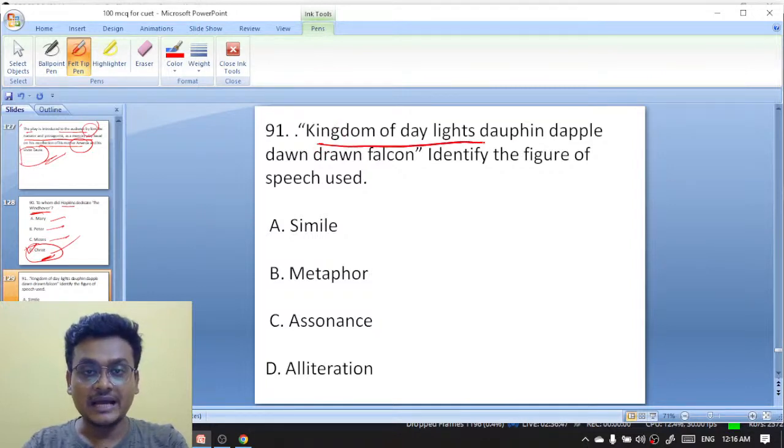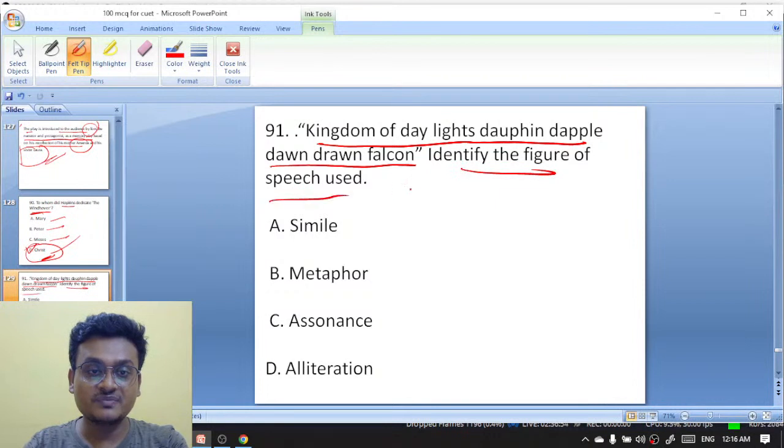Kingdom of daylight's dauphin, dapple-dawn-drawn falcon. Identify the figure of speech used here.